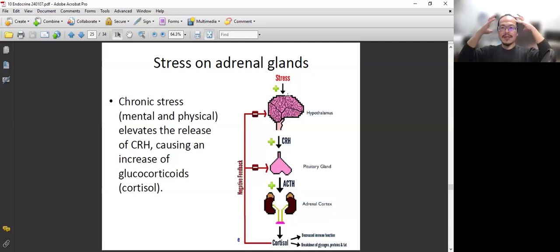When your brain receives stress information, it stimulates the hypothalamus to release CRH, which acts on the anterior pituitary gland to release ACTH, which then acts on the adrenal cortex to release cortisol. This increases blood glucose level and helps you survive through stress.